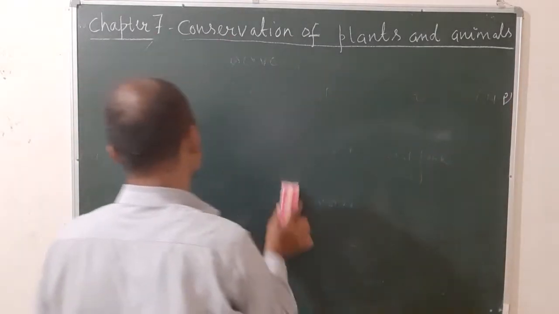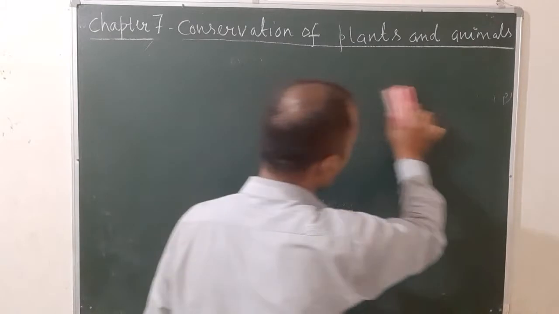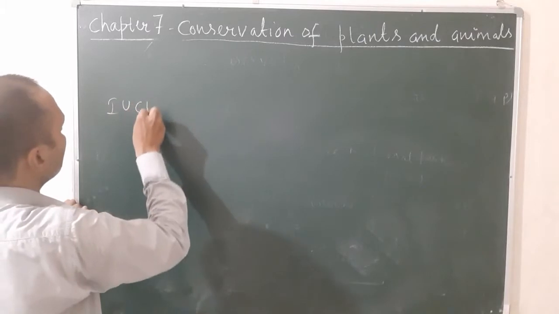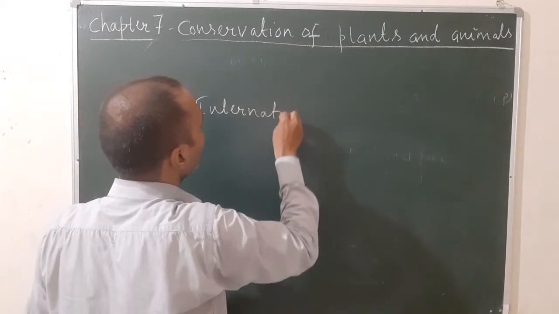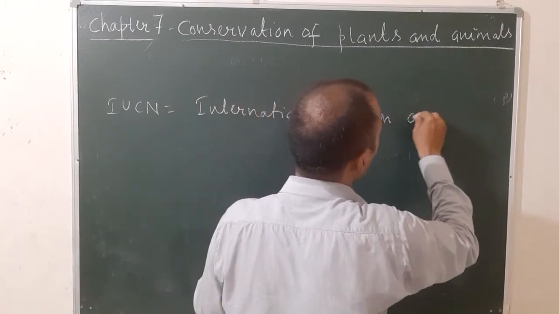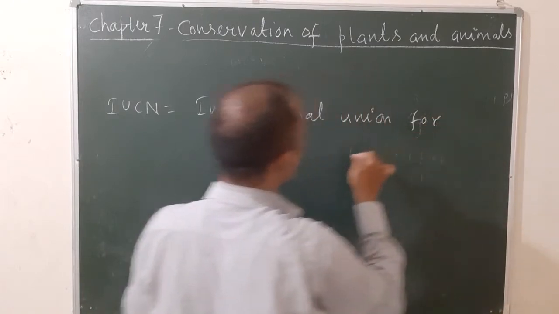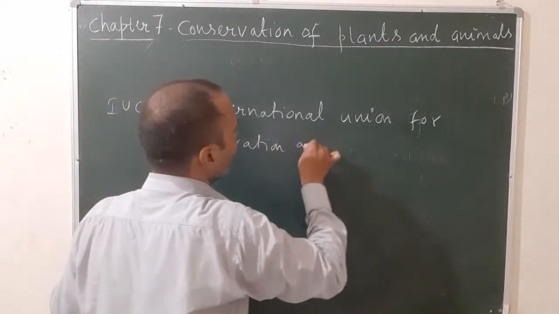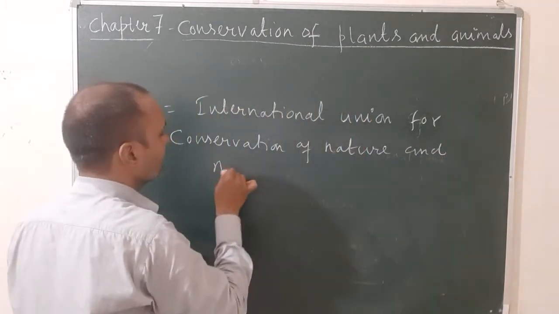IUCN stands for International Union for Conservation of Nature and Natural Resources. Let's see the full form of IUCN, which is not given in your book. IUCN stands for International Union for Conservation of Nature and Natural Resources.